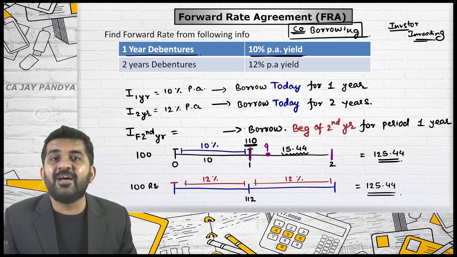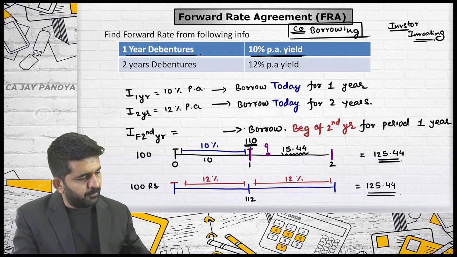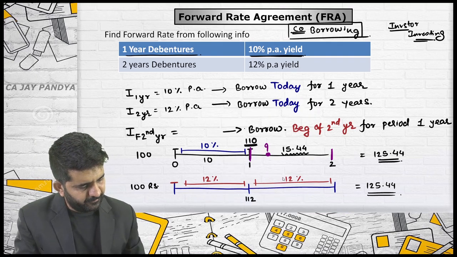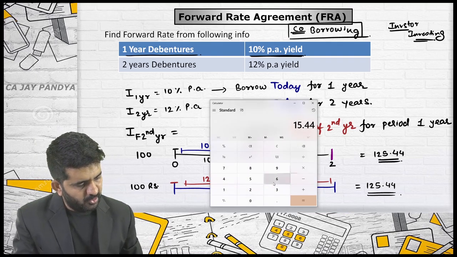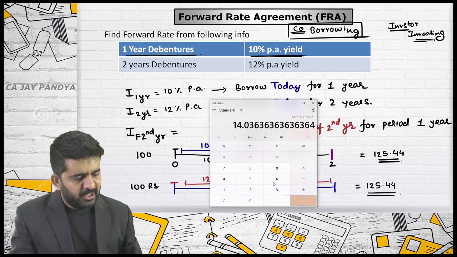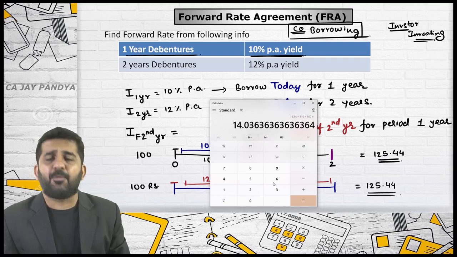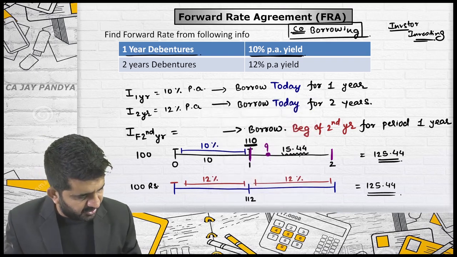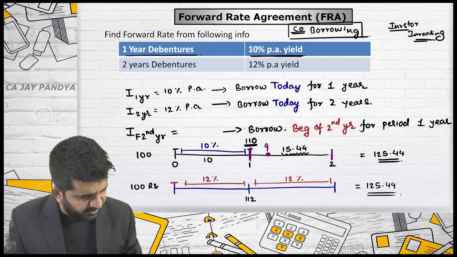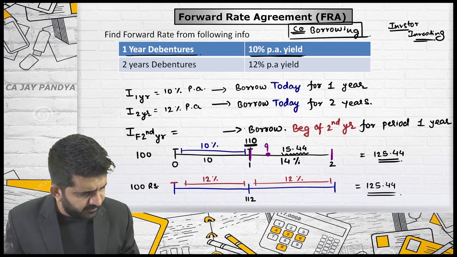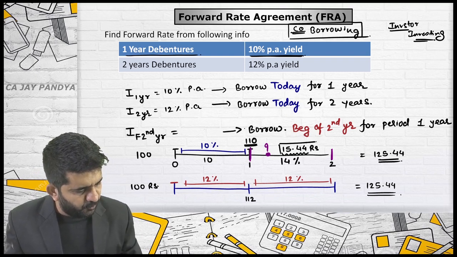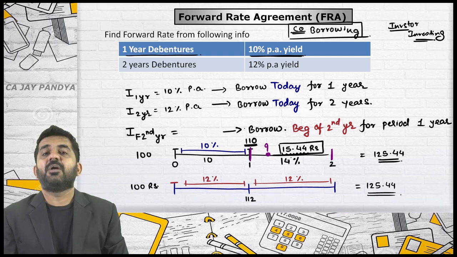So what will be the second year's interest? 15.44 on 110, 15.44 on 110 multiplied by 100. So the rate of interest applicable is approximately 14%. Is it alright? The rate of interest is 14%. This is 15.44 rupees, and this is nothing but 14%.